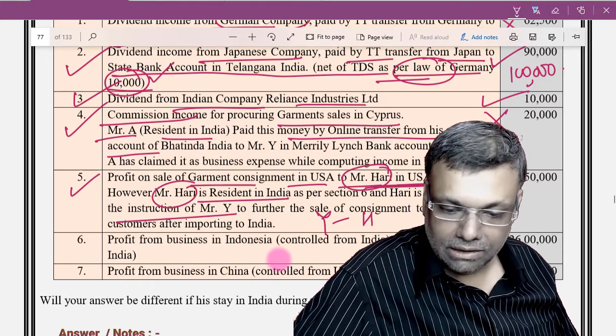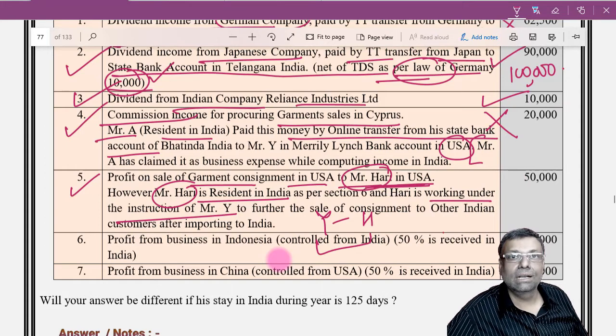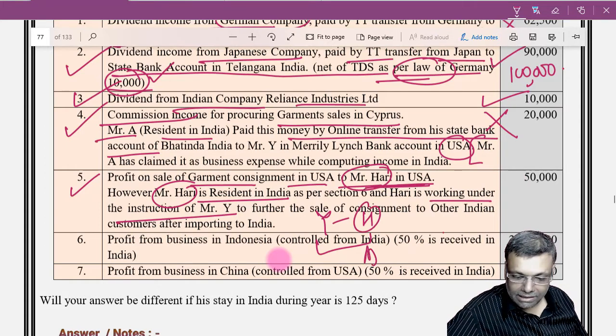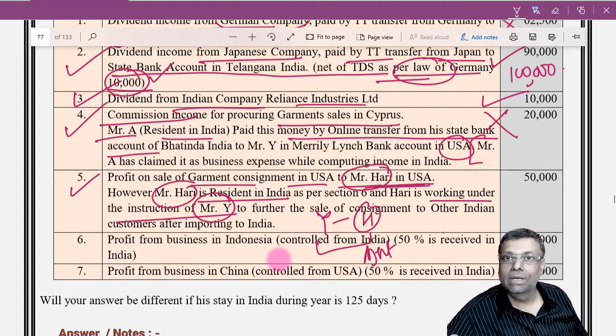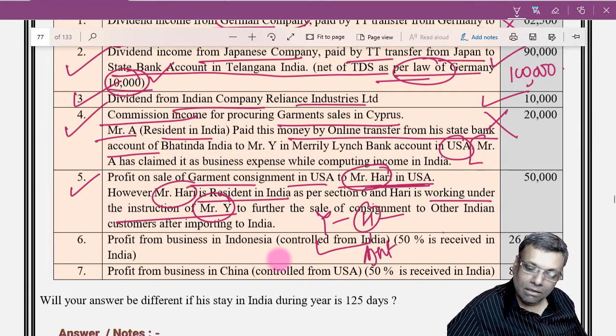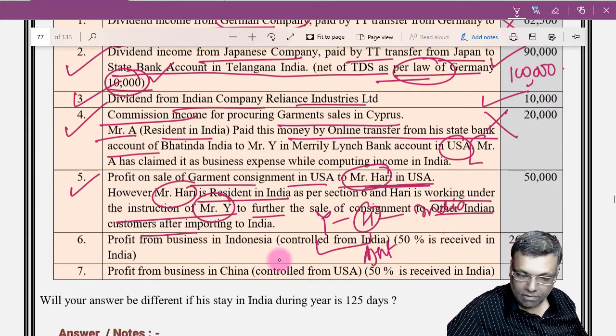Mr. Y is in contact with Mr. Hari. Now, Mr. Y and Mr. Hari are doing certain transactions in America, but Hari is basically a resident. Hari is an agent of Mr. Y. Why? Because he is working under the instruction of Mr. Y. Okay. So, agent and principal are one and the same. You can also say it is a principal-agent relationship. And Hari is selling further this particular consignment to other customers in India.